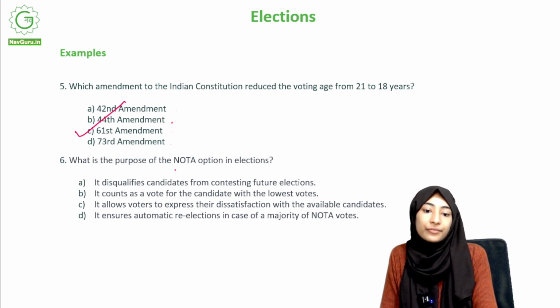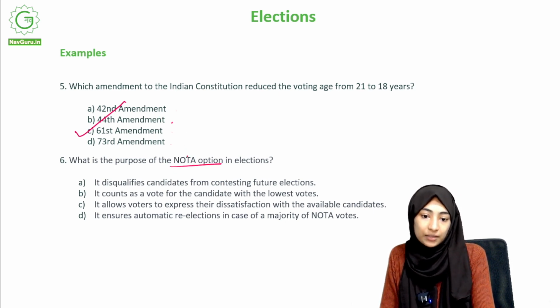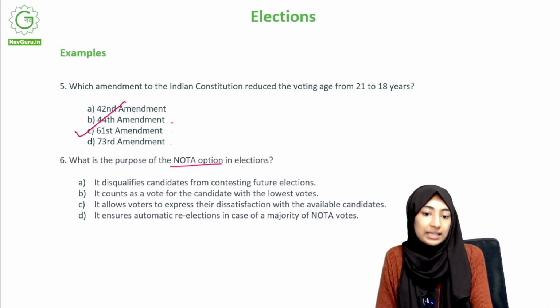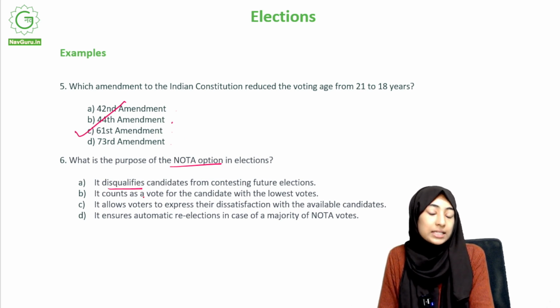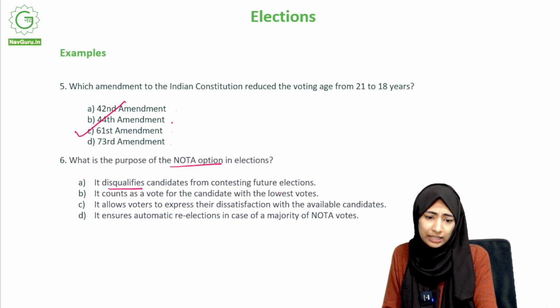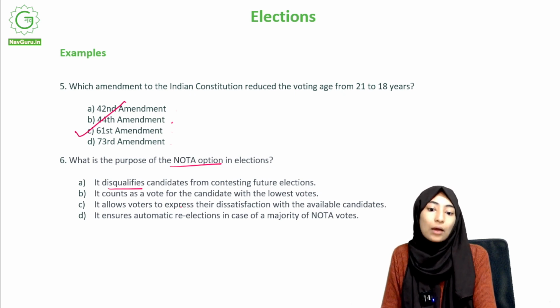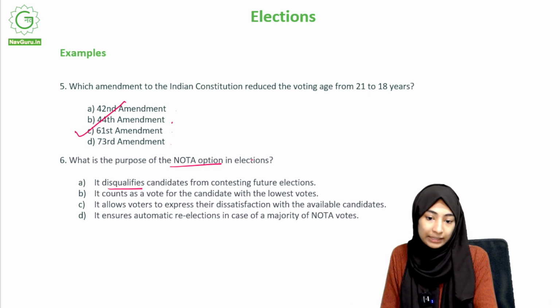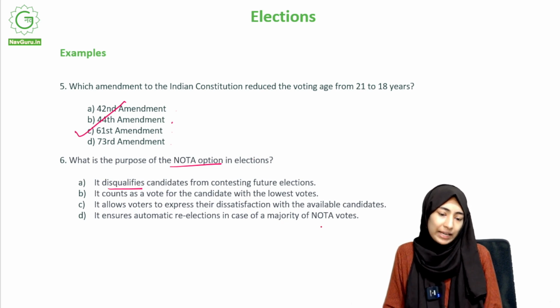What is the purpose of the NOTA option in elections? It disqualifies candidates from contesting future elections. It counts as a vote for the candidate with the lowest votes. It allows voters to express their dissatisfaction with the available candidates. It ensures automatic re-elections in case of a majority of NOTA votes. Your time starts now.